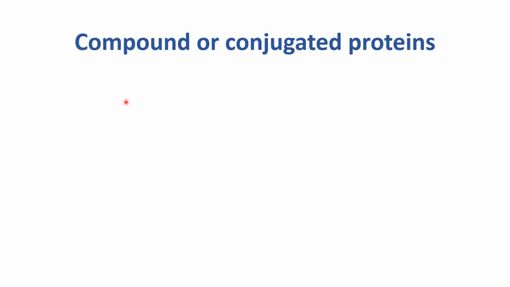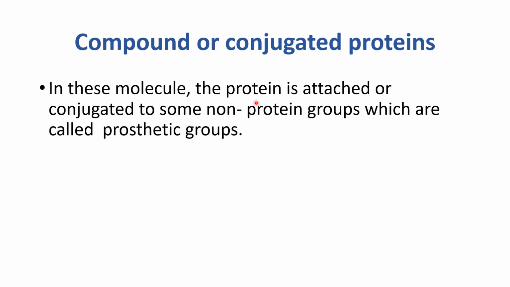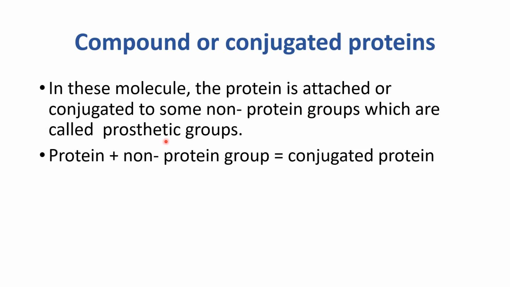The next division is compound or conjugated proteins. In these molecules, the protein is attached or conjugated to some non-protein groups which are called prosthetic groups. जो simple proteins थी, they are solely made up of amino acids. जबकि compound और conjugated proteins के अंदर protein part के साथ साथ कुछ non-protein groups भी होते हैं जिन्हें हम prosthetic groups कहते हैं. Protein plus non-protein group is equals to conjugated protein.